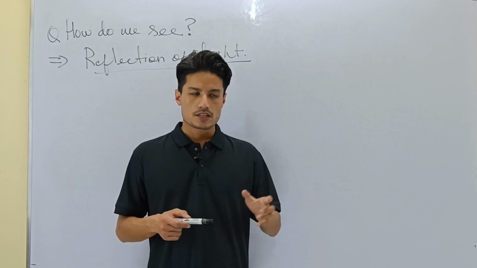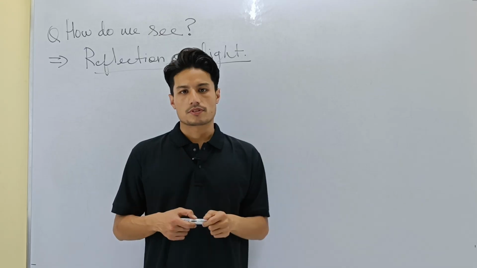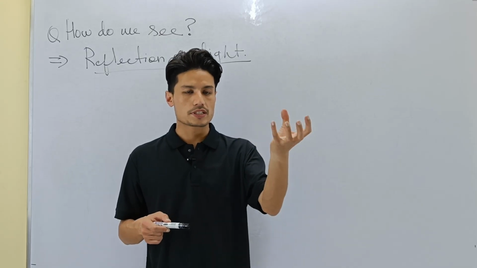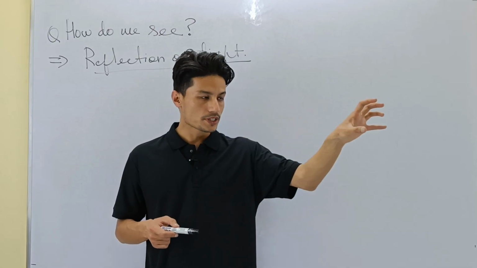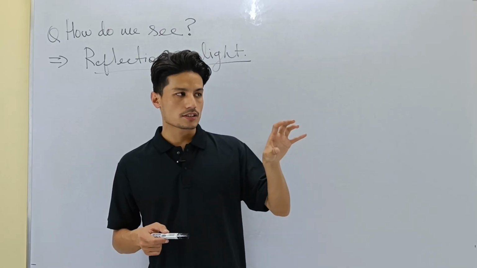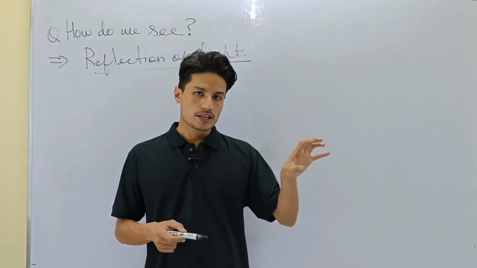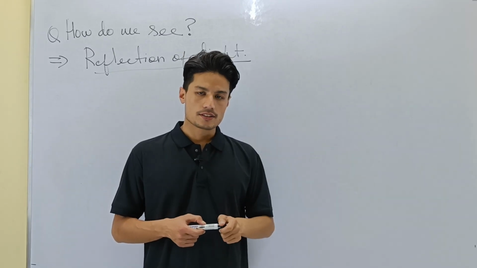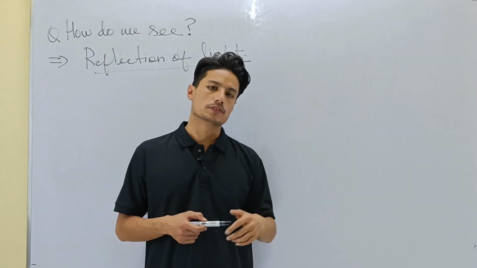Now let's say somehow light is produced. Let's say we bring an object which is producing light. Then the light will fall on the object. Let us take a tree, for example. The light will fall on the tree, and the tree will reflect back light, and the reflected light from the tree will enter my eye, and then I'll be able to see.